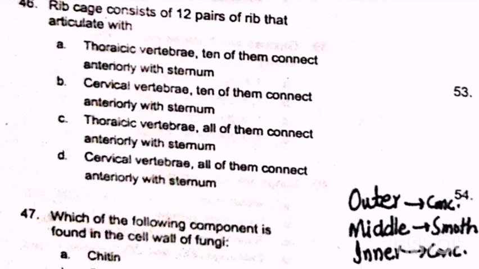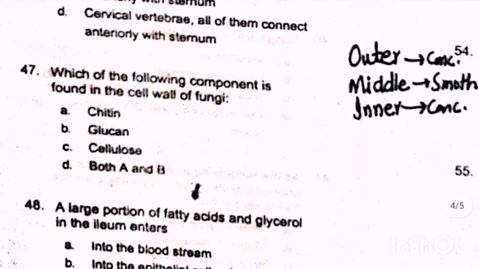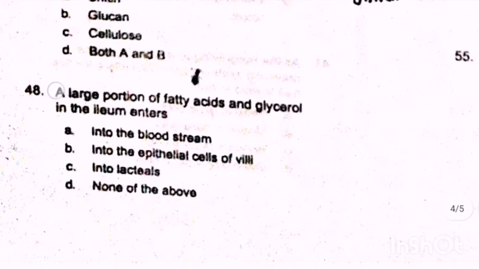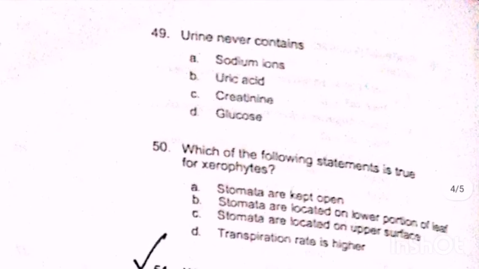46, option A. Which of the following component is found in cell wall of fungi? Chitin, glucan, cellulose, A and B. So 47 D, A and B. A large portion of fatty acids and glycerols in the ileum enters into the epithelial cells of villi. 49. Urine never contains glucose.